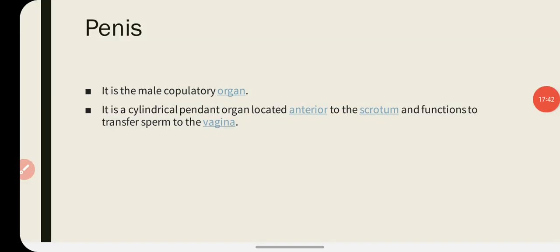Now we'll talk about the last organ of the male reproductive system, that is the penis. And penis is the male copulatory organ. It is the organ which is responsible for the transfer of sperm from the male body to the vagina of the female body, and it is present anterior to the scrotum, and it is the external reproductive organ found in the male body.